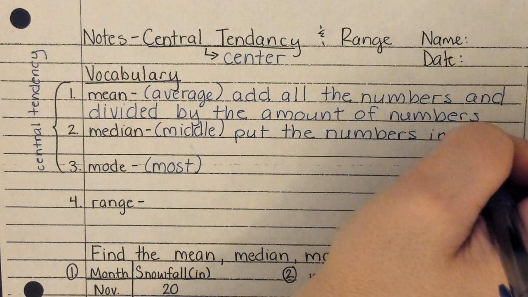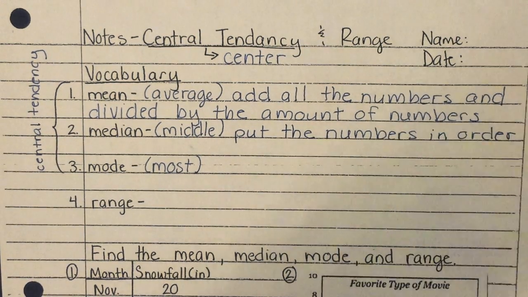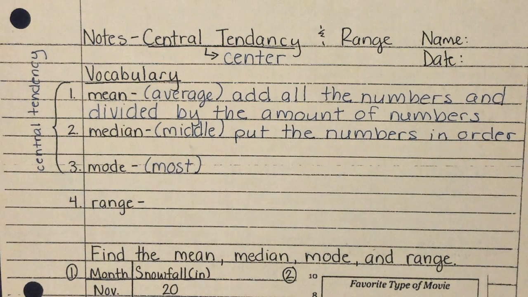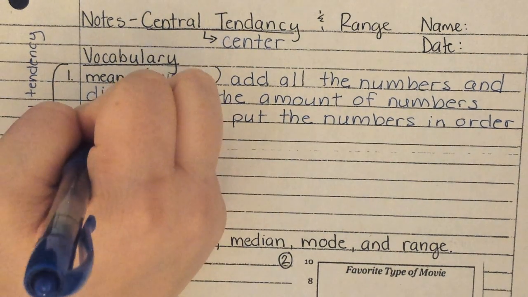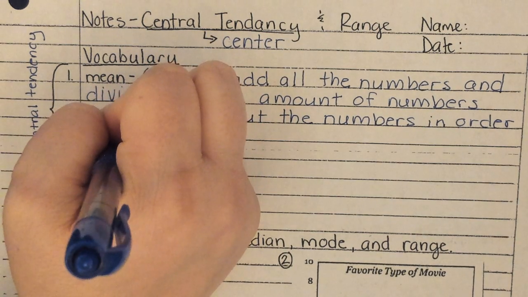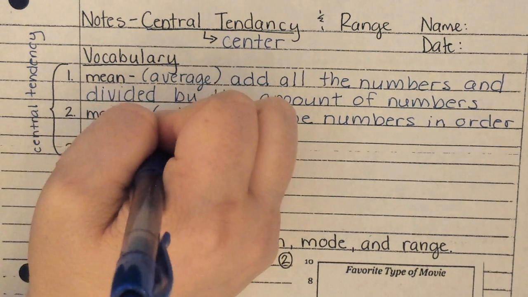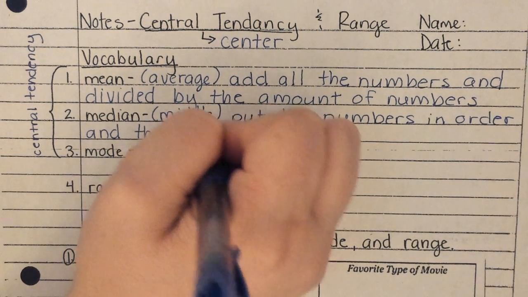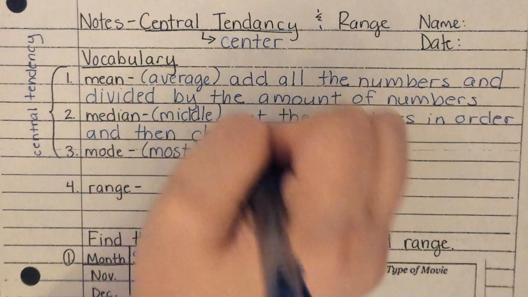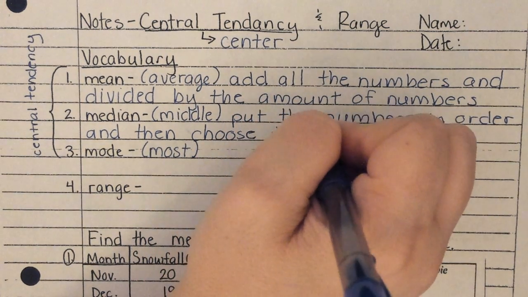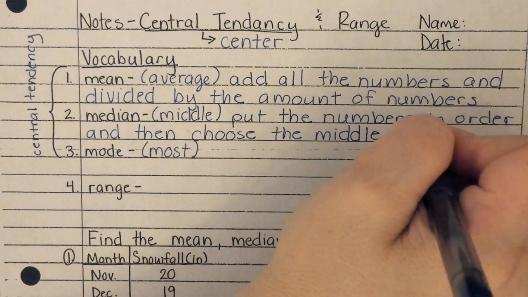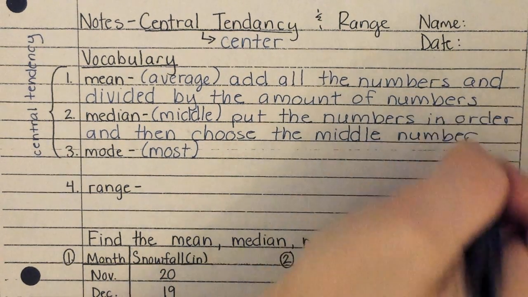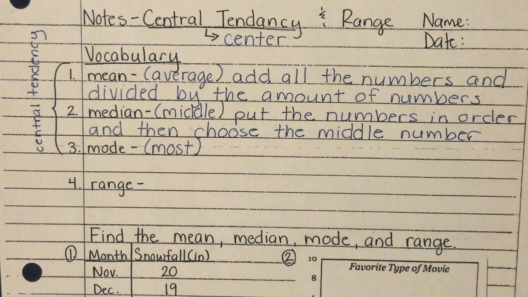in order. And I agree with Parker. I think least to greatest would be the easiest. I'm just going to say put them in order. If you wanted to go greatest to least, you could. All right, so we're going to put the numbers in order. And then we can choose the middle number. So we're going to put them in order from least to greatest, and then we're going to choose the middle number.